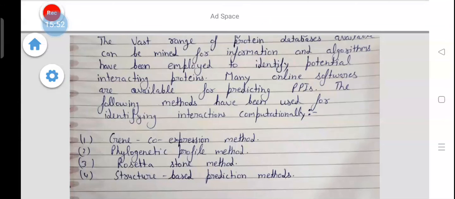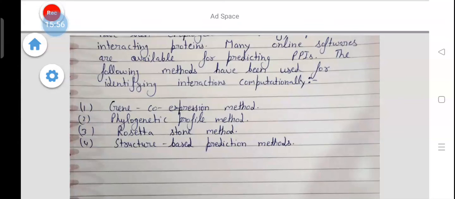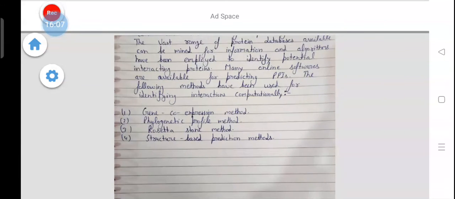The following methods have been used for identifying interaction computationally. First is the gene co-expression method. Next is the phylogenetic profile method. Third is the Rosetta Stone method. And last is the structure-based prediction method.